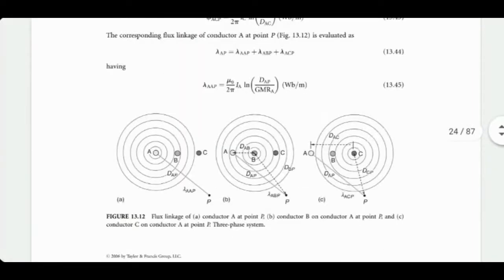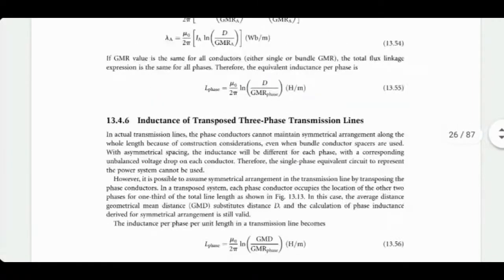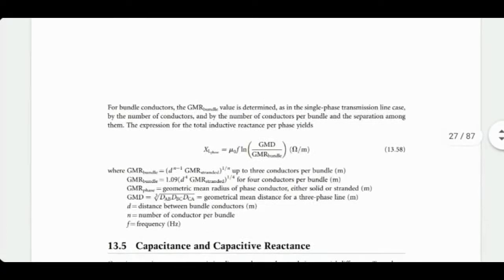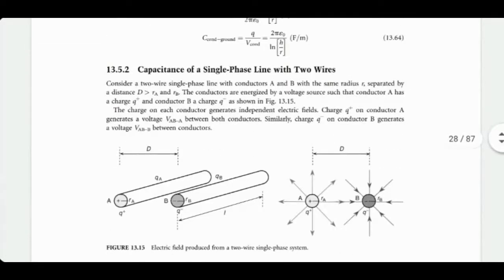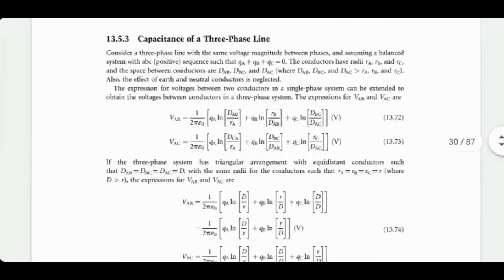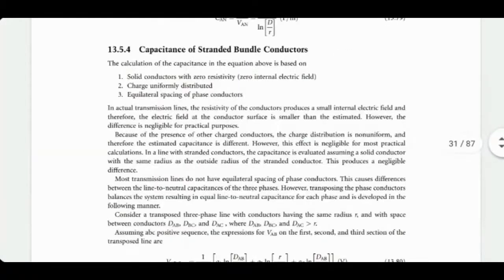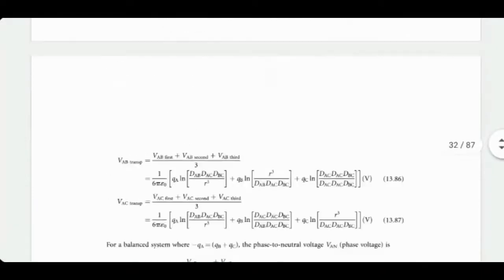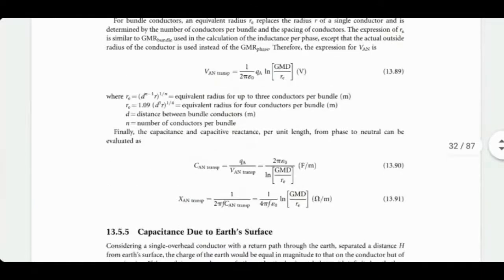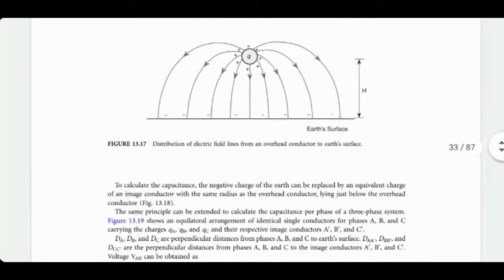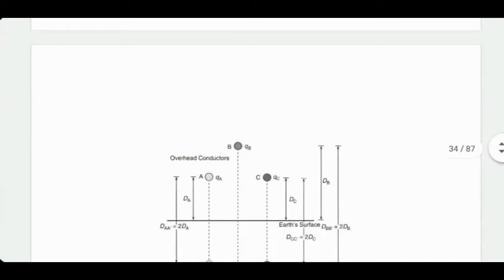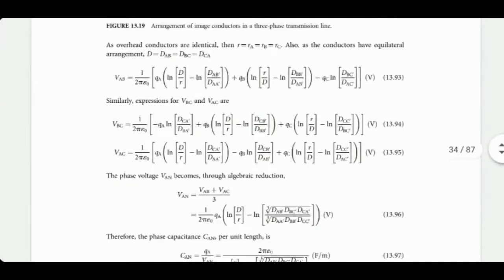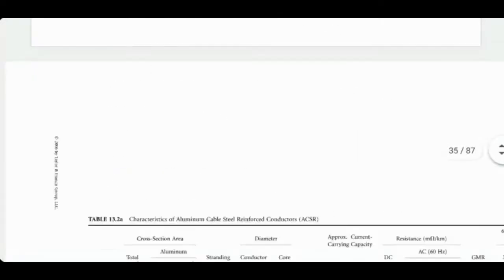A lot of formulas for inductance, capacitance, etc. I use this as a reference all the time when I need something about transmission lines. Earth's effect can also be there on the capacitance. So formulas have been derived to include that if necessary. Especially for telephonic cables, it may be important. For power lines, maybe not.